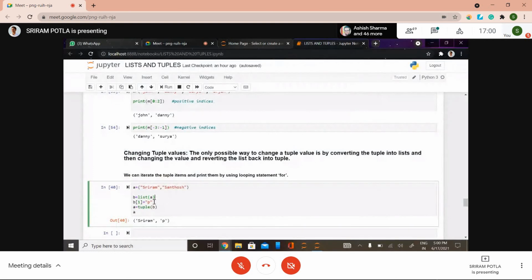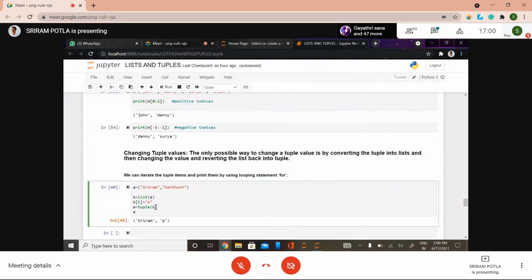Now in a list you can do any type of operation. You can change the values or delete anything, right? So I'm going to change the corresponding index. We have index 1, previously Santosh, and I'm going to change that index value to P. After changing, I convert that list into a tuple again using the tuple method.